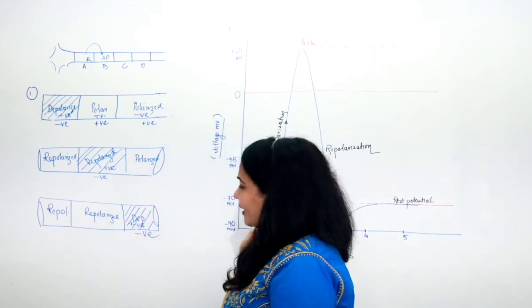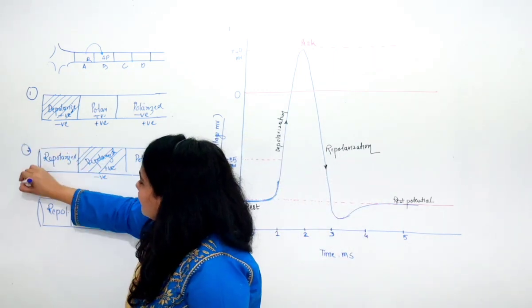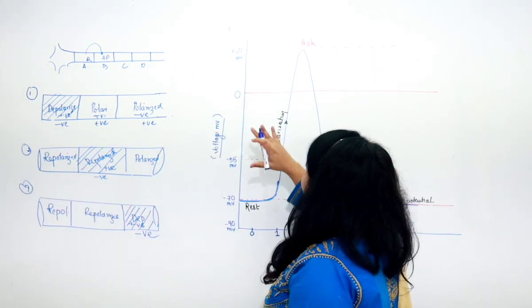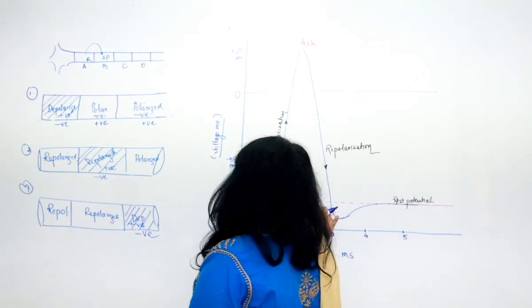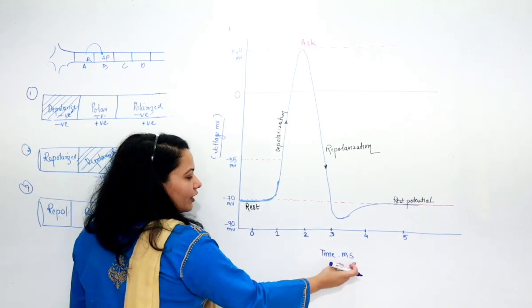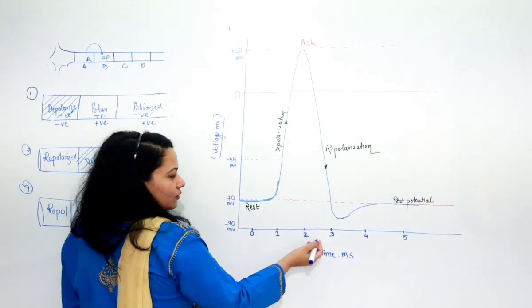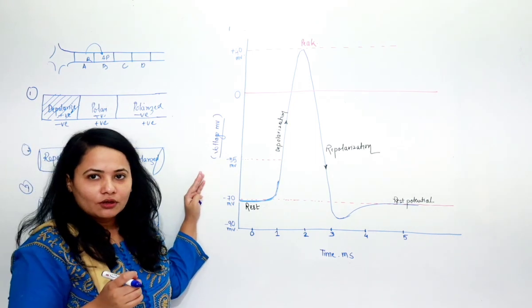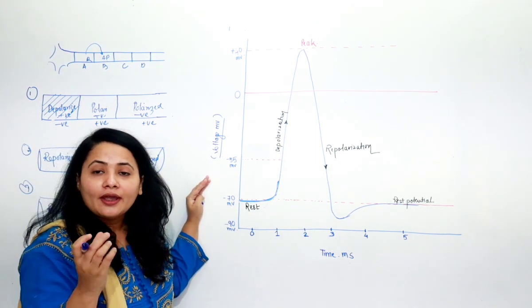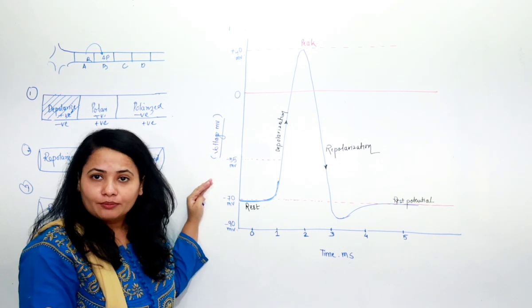Now, let us understand the concept of the transmission of nerve impulse in a graphical representation. Now on this axis I have taken time, and on this axis I have taken the voltage. How much voltage is applied and like the channel opens up.